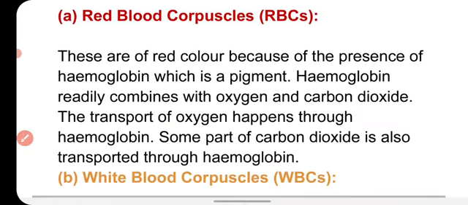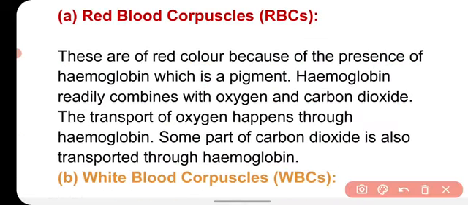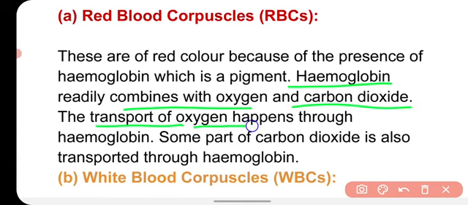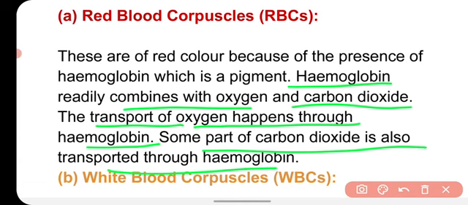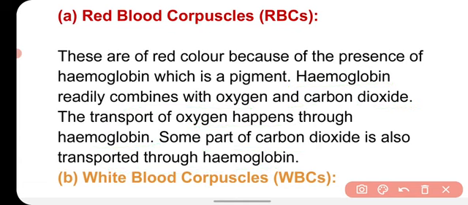Red blood cells are red in color because of the presence of hemoglobin, which is a pigment. And hemoglobin readily combines with oxygen and carbon dioxide. The transport of oxygen happens through hemoglobin. Some part of the carbon dioxide is also transported through the hemoglobin. So red blood cells are small circular cells which are biconcave in shape, and they have a red pigment called hemoglobin, and hemoglobin is the carrier of oxygen and carbon dioxide.